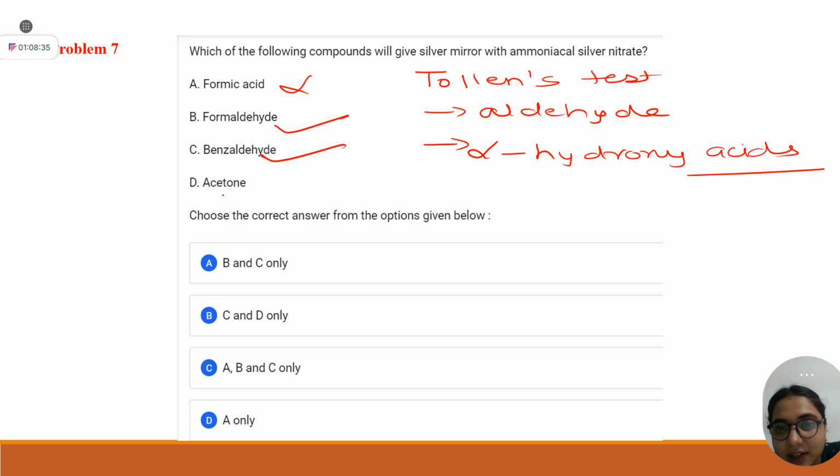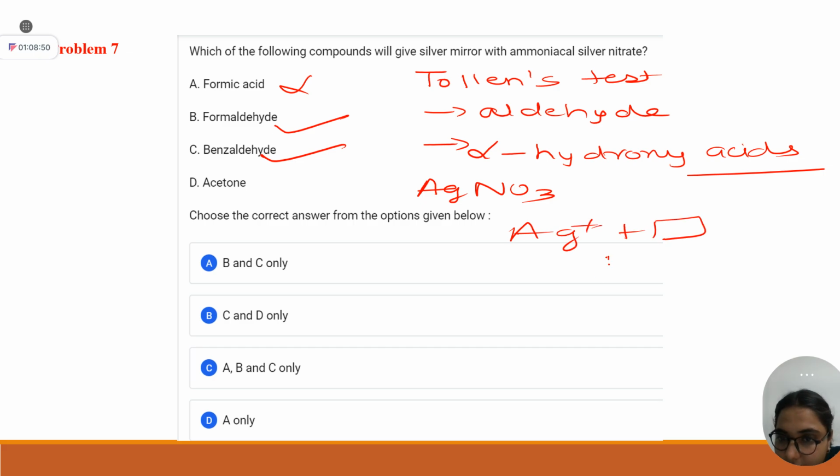Because ketones cannot. Actually what happens in this test, student, silver mirror with ammoniacal silver nitrate. One thing is clear, AgNO3 is there, Ag plus. Here is your starting material, and after reaction of this Tollens' reagent with your starting material, let's say RCHO, it is converted into RCO negative, meaning your aldehyde has been oxidized.